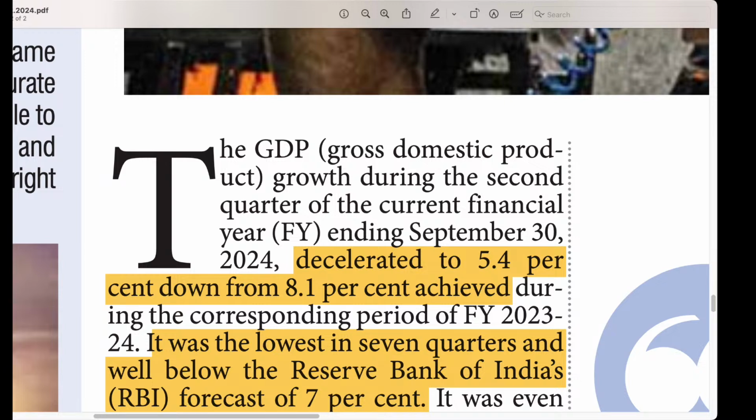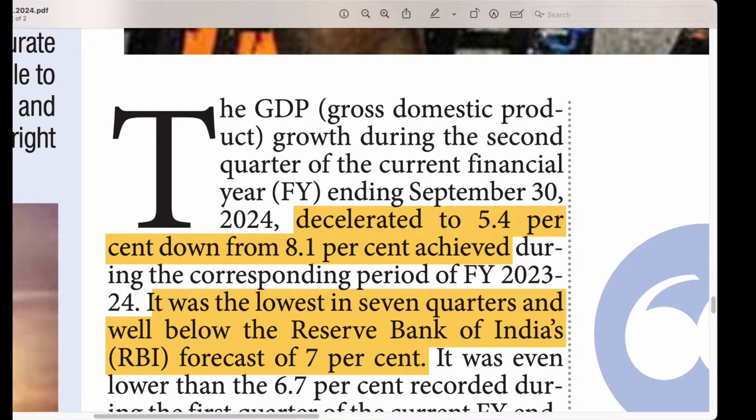In the starting they have mentioned some stats, like how the GDP decreased. Try to imbibe these statistics in your answers whenever you are writing economic questions, and remember who gave those stats, especially RBI.